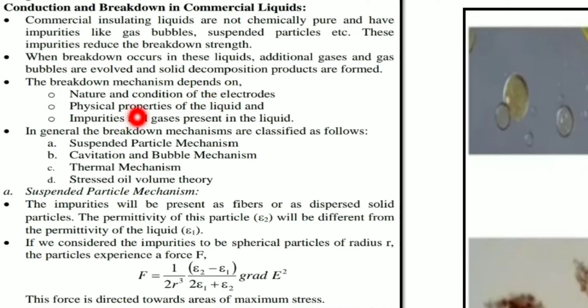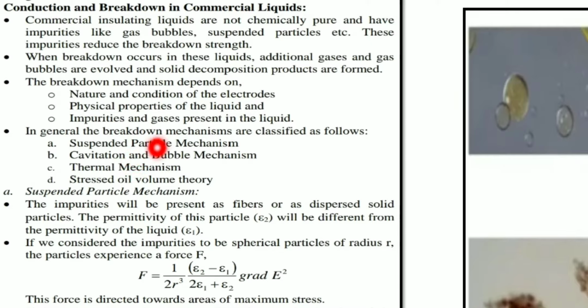The second thing is the physical properties of the liquid. What are the physical properties of the liquid? The first one is viscosity, or the density of the liquid, or the molecular structure of the liquid, or the temperature of the liquid. These are the various physical properties which determine or predict the breakdown mechanism. Next comes the impurities and gases which are present in the liquid. So these are the three important factors which determine the breakdown mechanism.